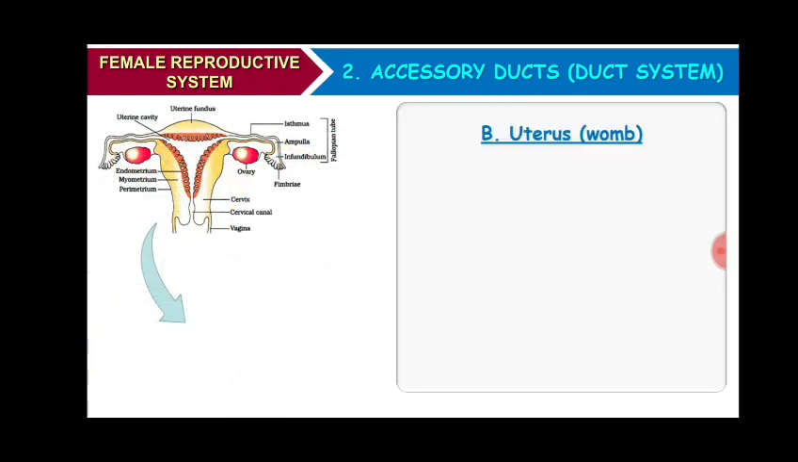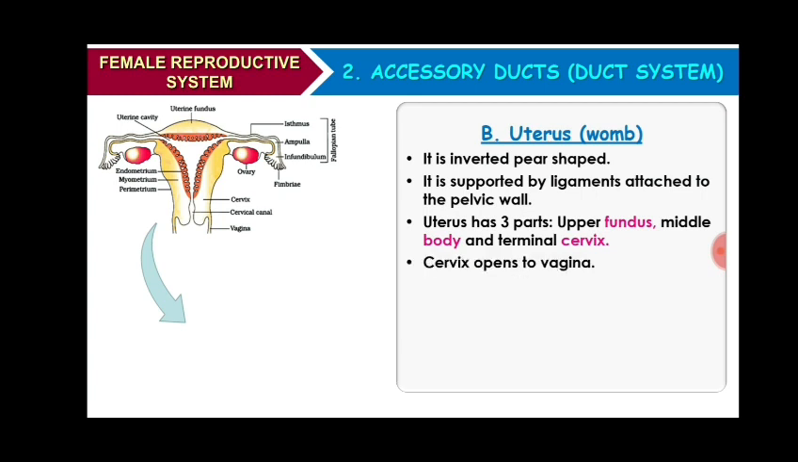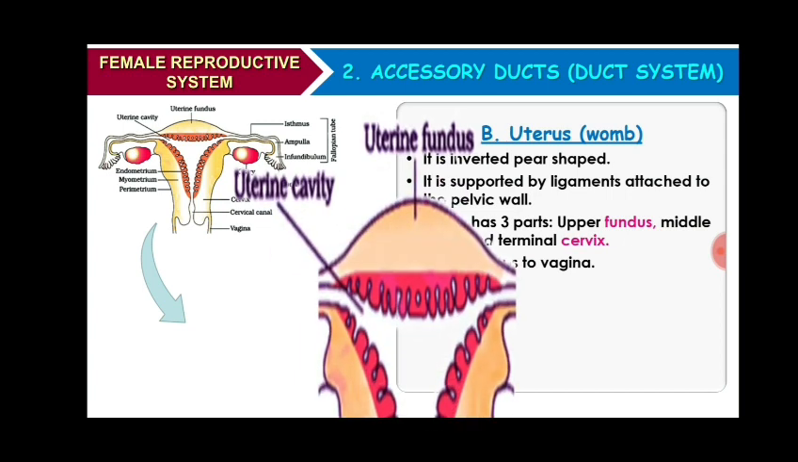Uterus. Uterus is also called the womb. It is shaped like an inverted pear. It is attached to the pelvic wall by a ligament. Uterus has three parts. Upper part is called fundus, middle is body, and terminal is called cervix. Cervix opens to vagina.